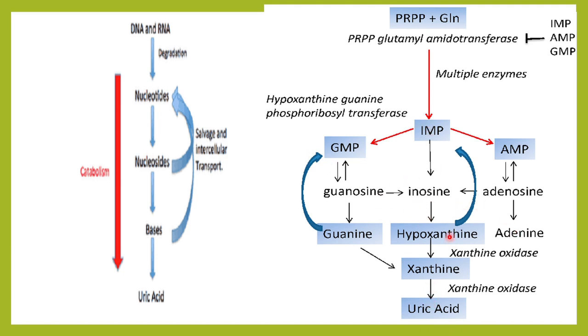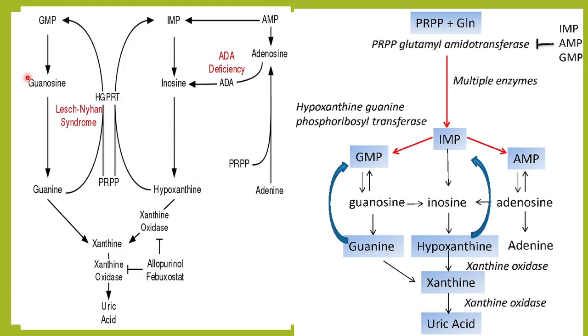If this salvage pathway does not work properly, then this guanine and adenine will not be reutilized, they will be producing more and more waste. So at that time also uric acid level will rise. See, when you degrade DNA and RNA, it forms nucleosides, the bases. We are reutilizing it, we are salvaging it. So from the salvaging also there is production of uric acid.